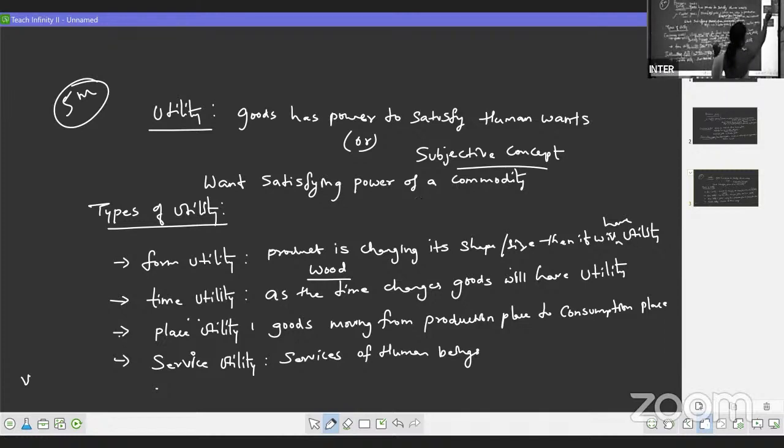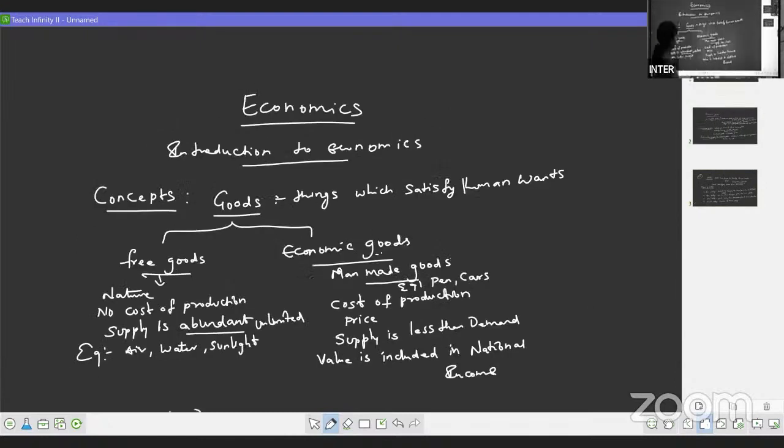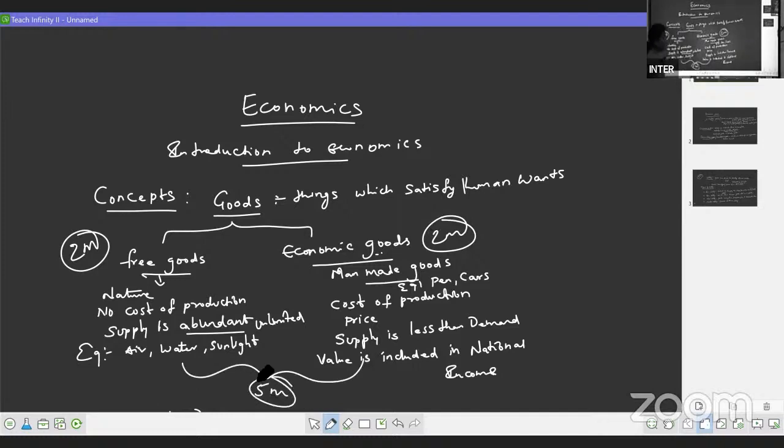Then next we have goods. In these goods, when we discussed free goods, these are all for 2 marks weightage, and the complete difference between free good and economic good you may get for 5 marks. Like you remember from the first chapter, 2 compulsory SAQs, that is 2 five-mark questions, will be there and 2 VSAQs will be there, right? So these are the VSAQs.